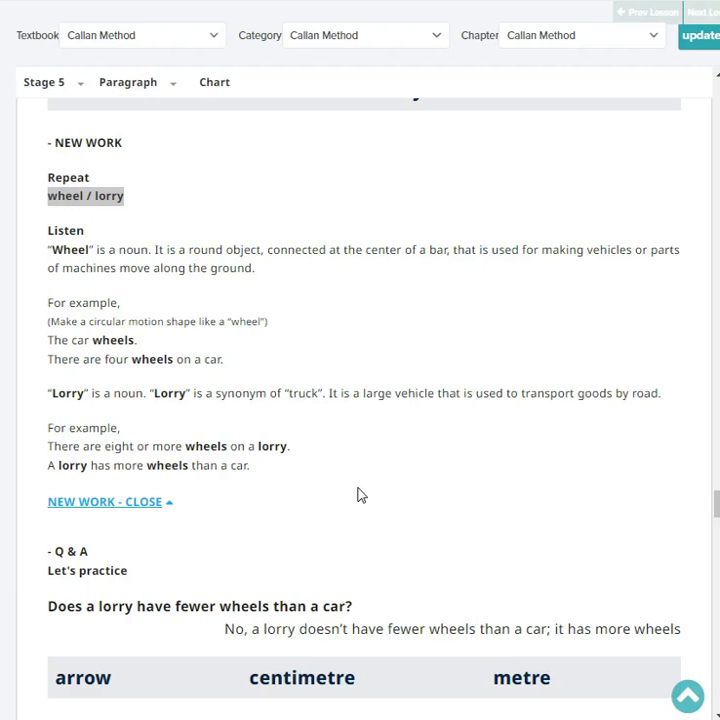Lorry is a noun. Lorry is the synonym of truck. It is a large vehicle that is used to transport goods by roads. For example, there are eight or more wheels on a lorry. A lorry has more wheels than a car.